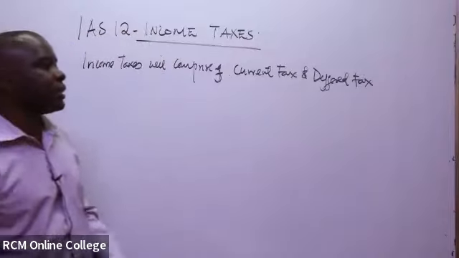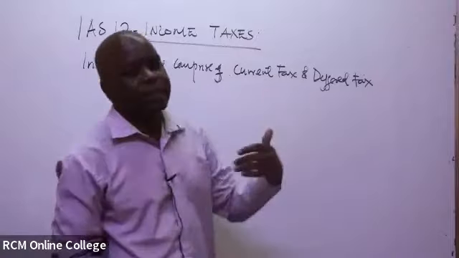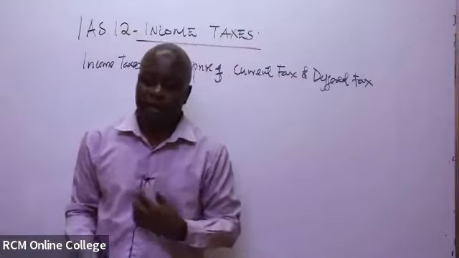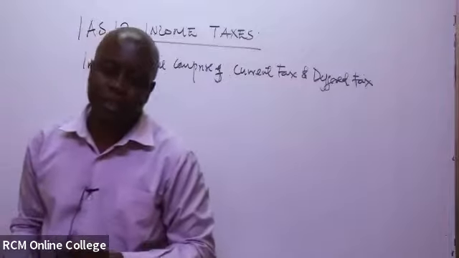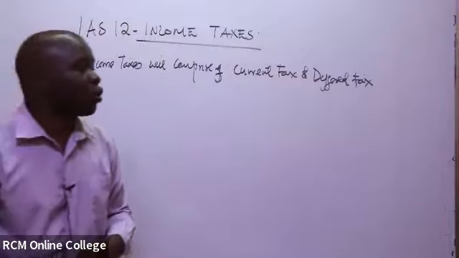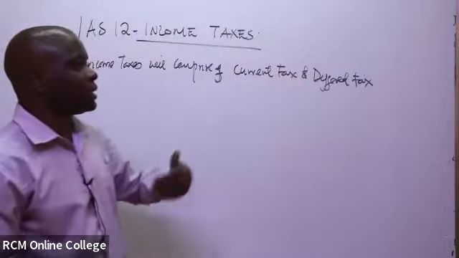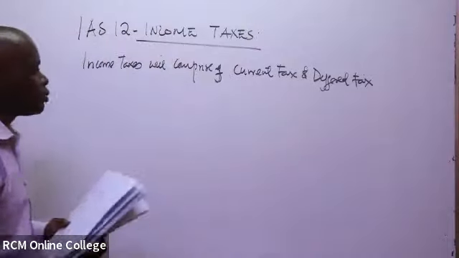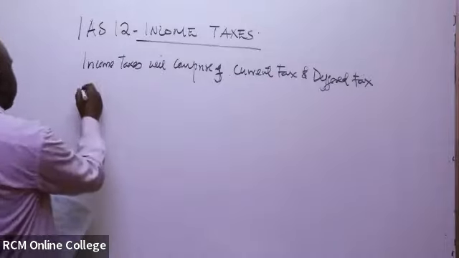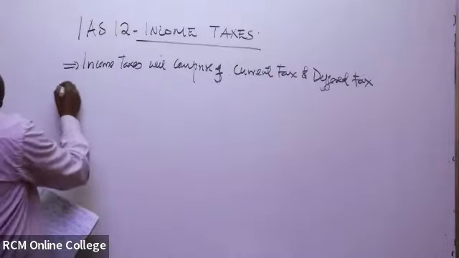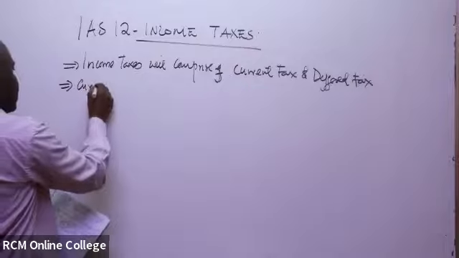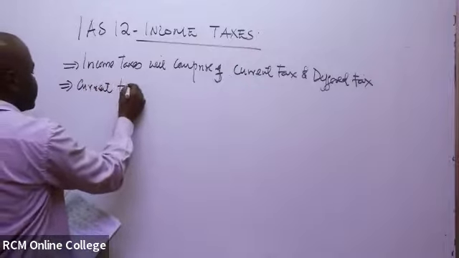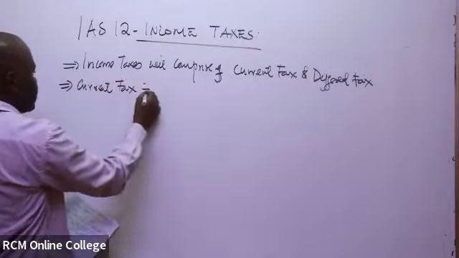When you talk about deferred tax, it is the tax that you've ended up having to defer, that you'll meet as an obligation or pay maybe later on in future. So what is current tax?